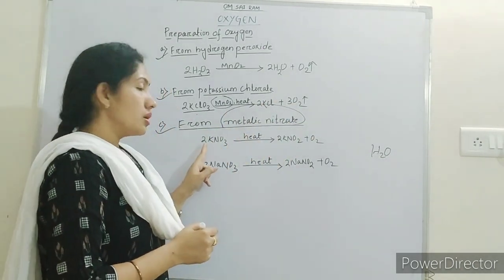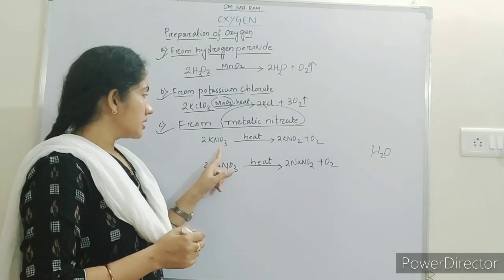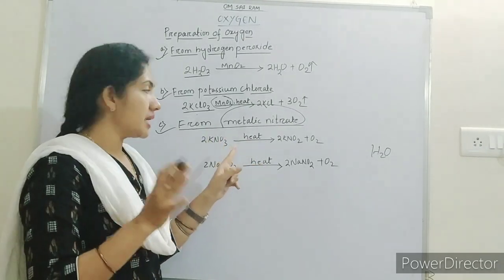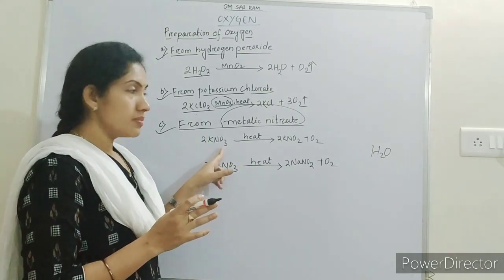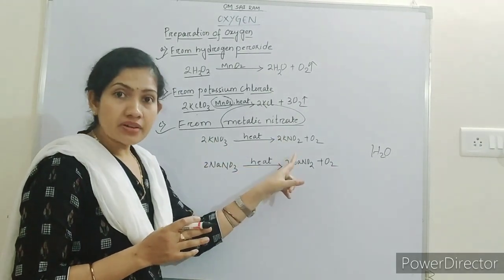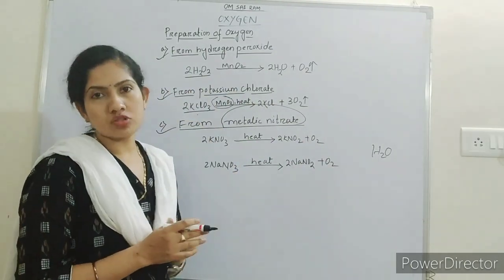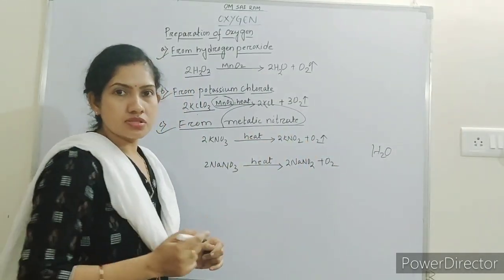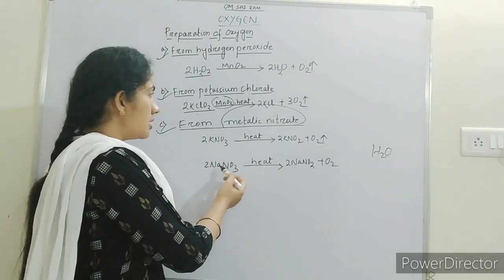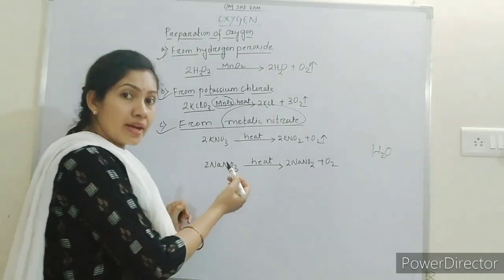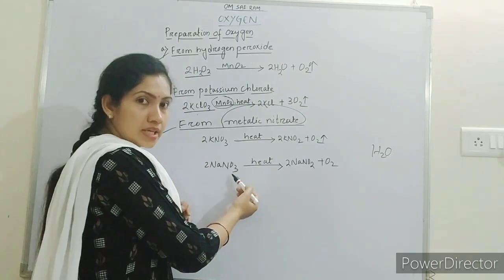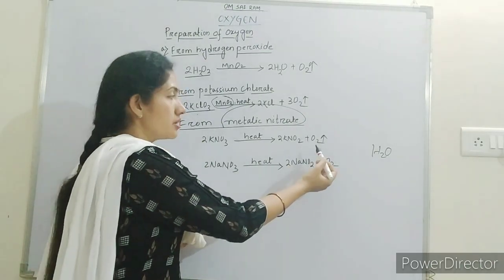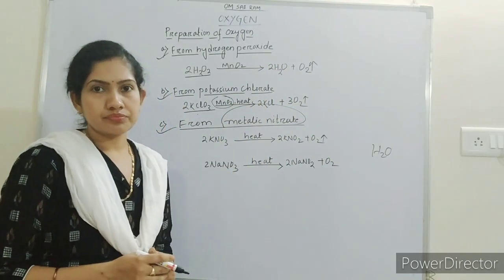When heat is applied to potassium nitrate, it decomposes and forms potassium nitrite along with oxygen. The same way, sodium nitrate, when it decomposes in the presence of heat, forms sodium nitrite plus oxygen.